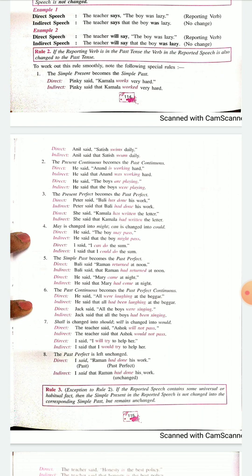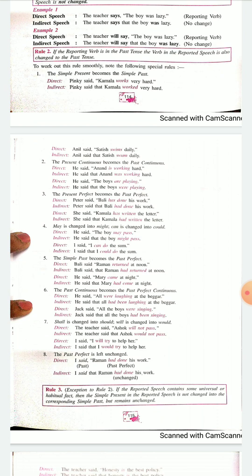Means once you have a past perfect tense, you cannot change. That is the last example, number 8. Had done will remain had done. You can't change it into any other tense. So all the examples according to the tenses are given perfectly. Please read all of them. These will help you to do the exercise.